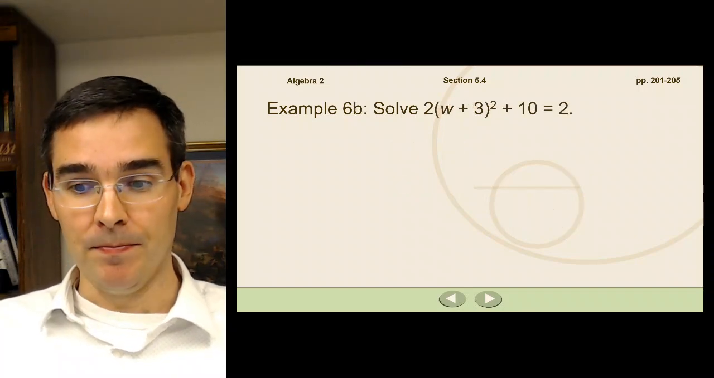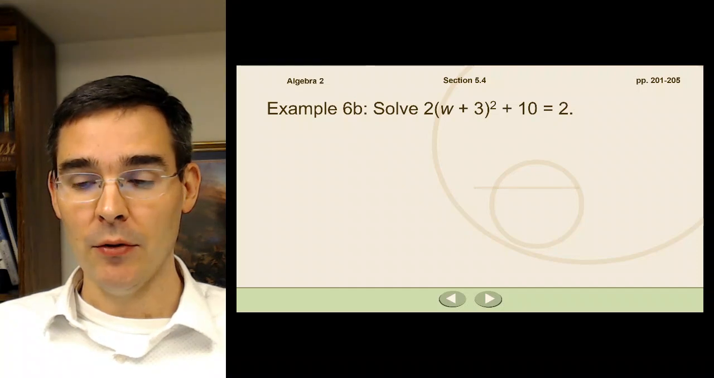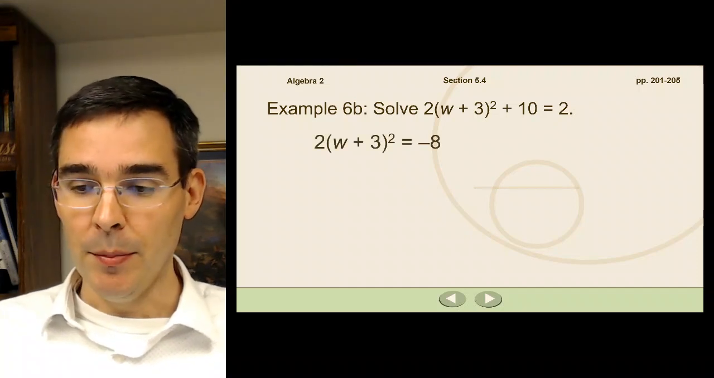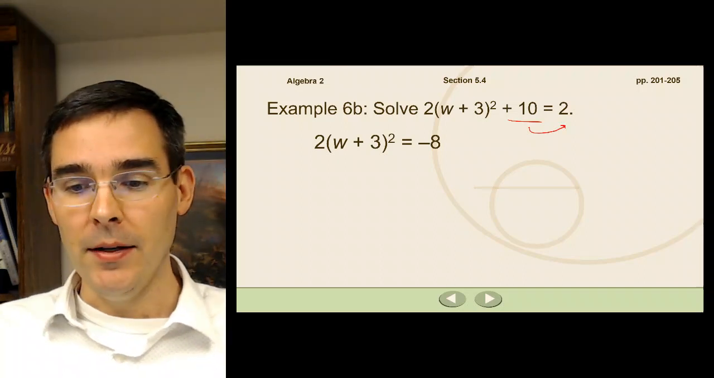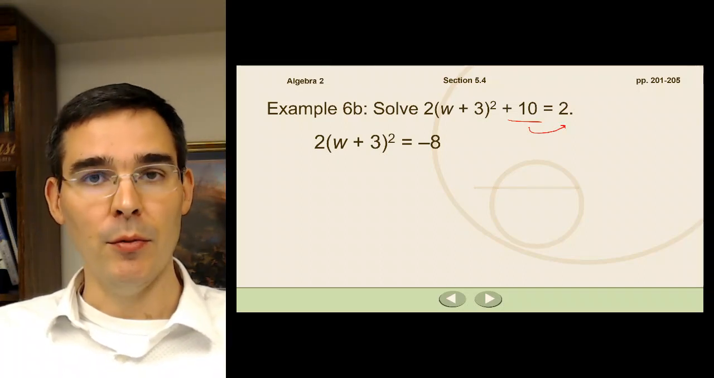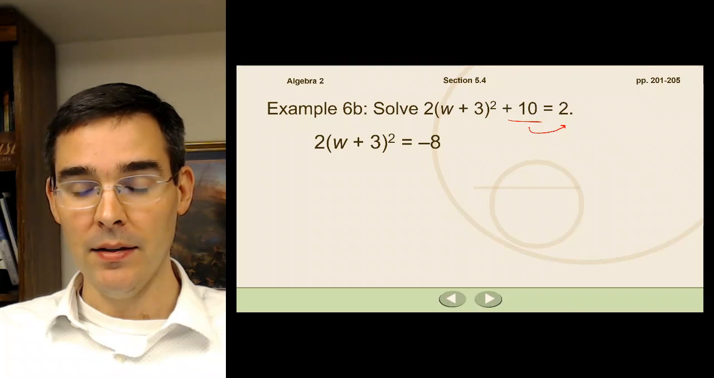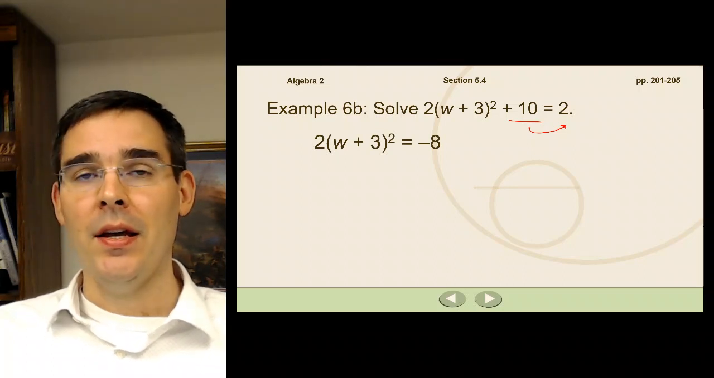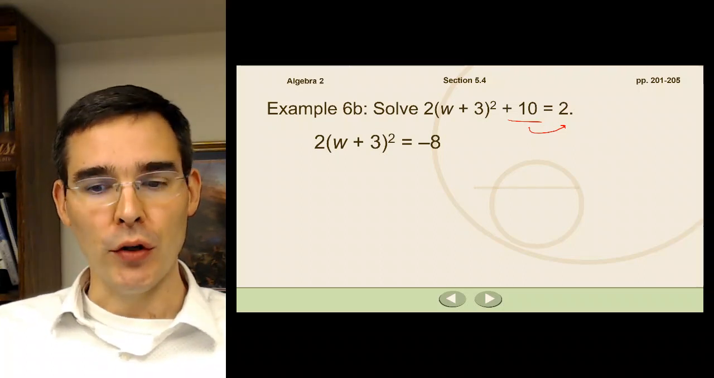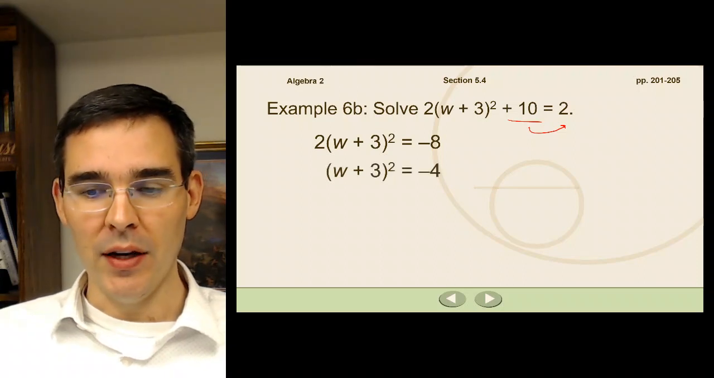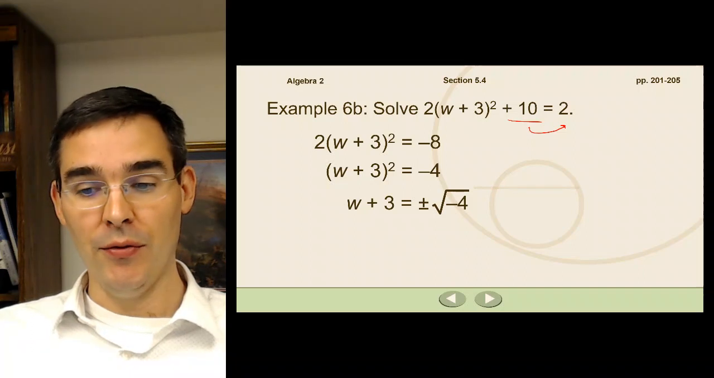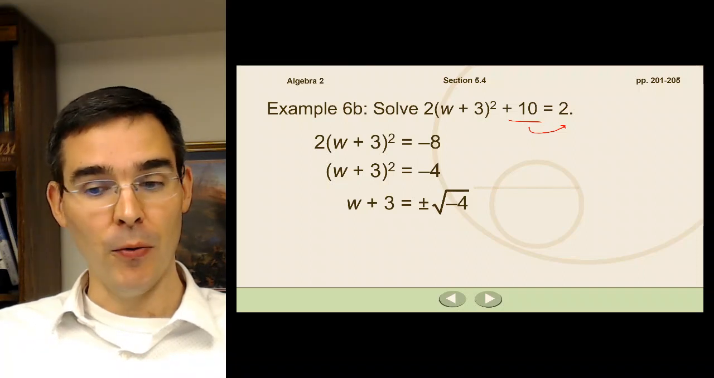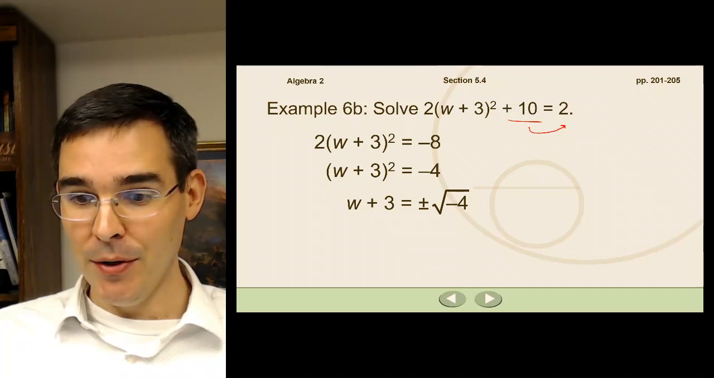Let's try this one. How are we going to do this? Well, first, I'm going to simplify. Take this 10, take it over to the right side. So 2 times the value w plus 3 squared equals negative 8. Now I'm going to isolate that value being squared on the left-hand side. So I'm going to divide both sides by 2. Now I'll take the square root of both sides. w plus 3 equals plus or minus root negative 4. I'm going to isolate the w now.